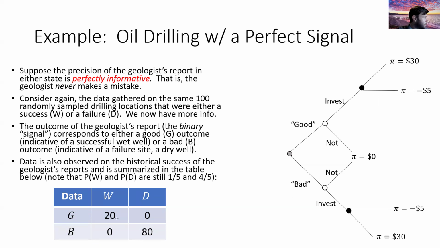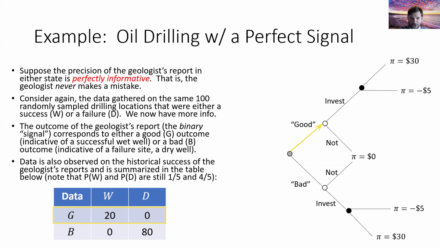So again, we should be able to just look right here. Given that we've already observed this realization, there's 20 possible good signals that were given. How many of them involved wet wells? It was 20 out of the 20.